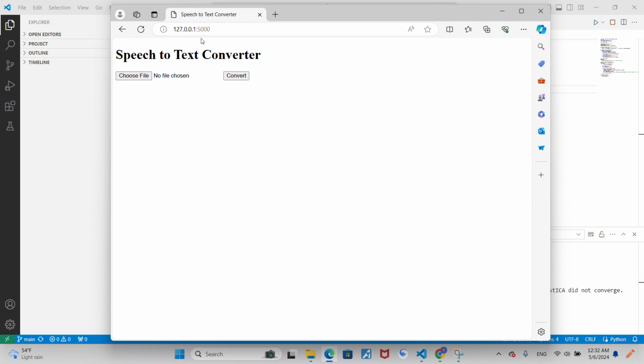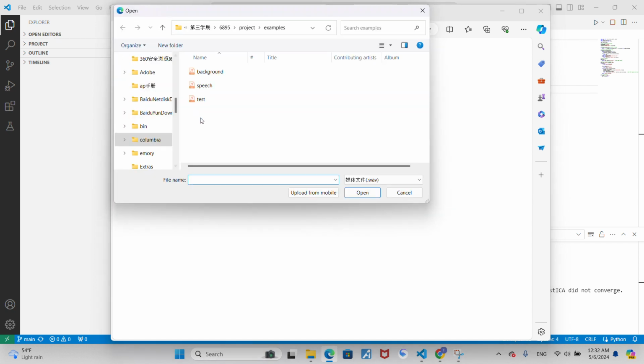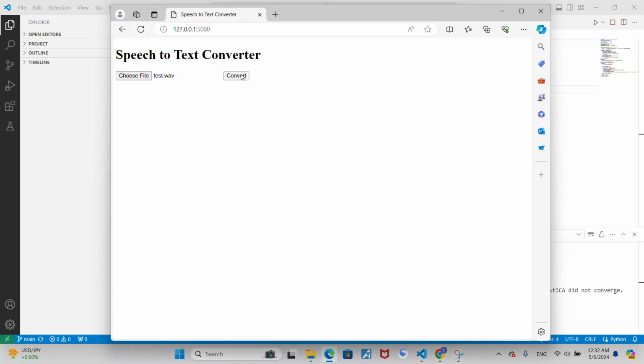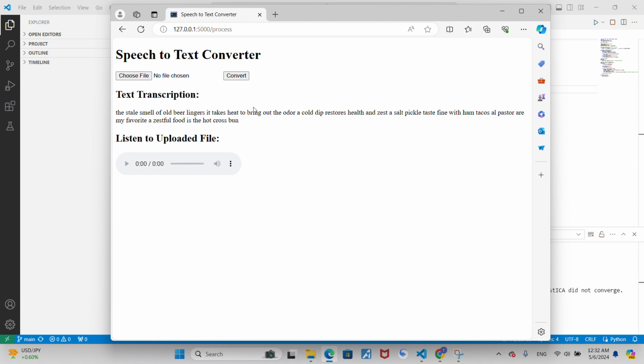Okay, now that's the front surface of the app, the website, and it shows the speech to text converter. How to use it is to choose a file. Here are some examples I provided as input. First, I'm going to use test. By clicking the button convert, you will automatically get the text of the speech after a while. Like here, the stale smell of old beer lingers, and so on.